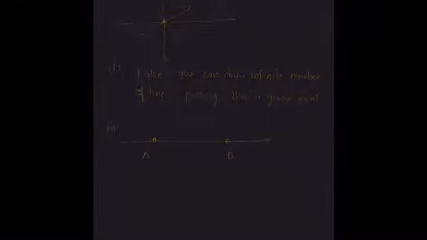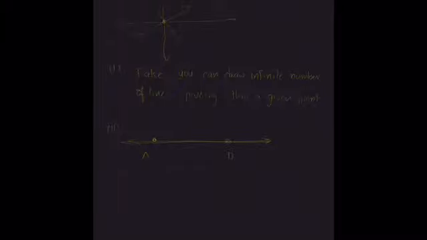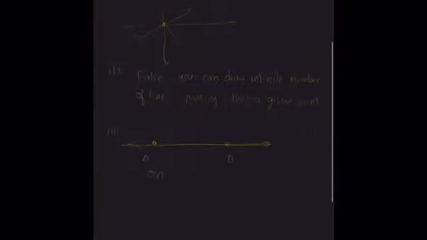This is the first line. If I want to draw another line passing through this, it will overlap or coincide or superimpose with AB, the same line. So the answer is false. Only one line can pass through two distinct points.